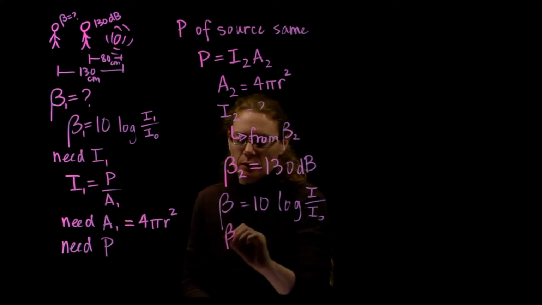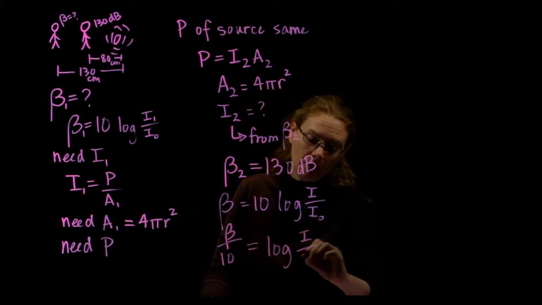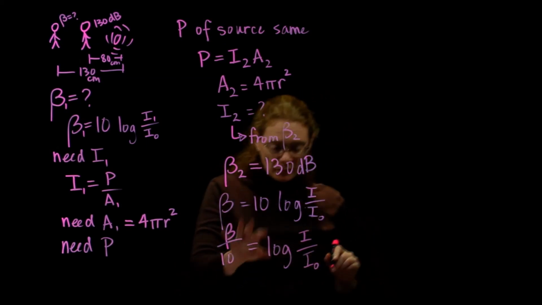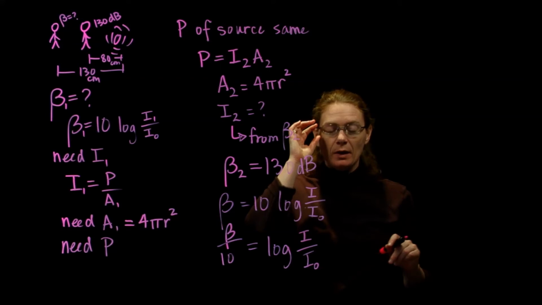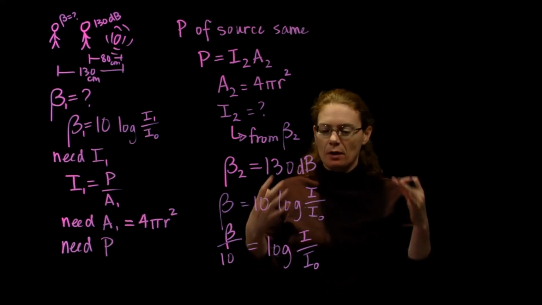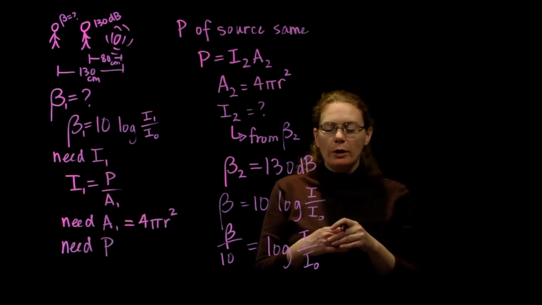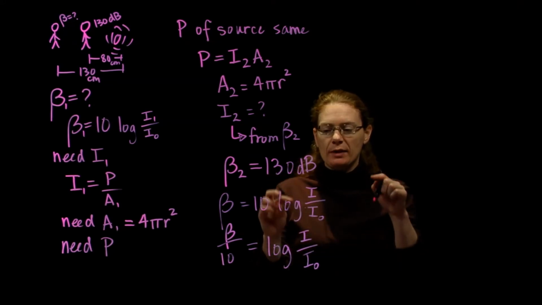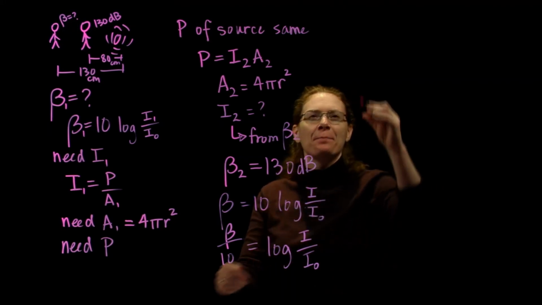So I'm going to start by doing the same thing to both sides: get rid of the 10, divide both sides by 10. Okay, and now this is the step that a lot of people don't remember. The log is a function of powers of 10. Log is telling us about powers of 10. So to get rid of the log, what you do is you raise 10 to both sides, I guess I'd want to say that.